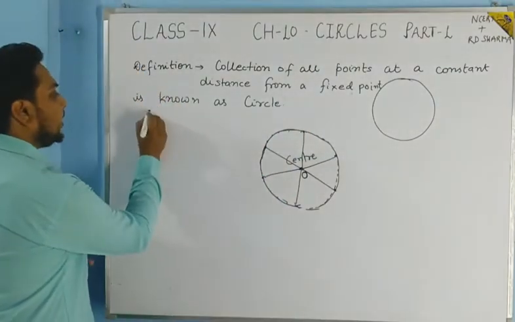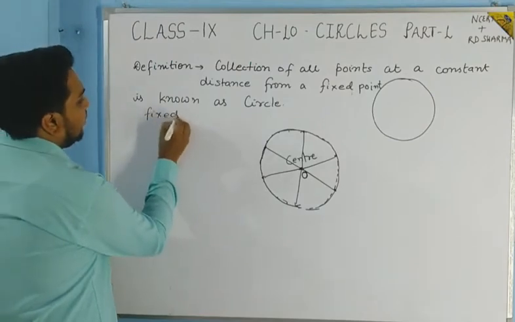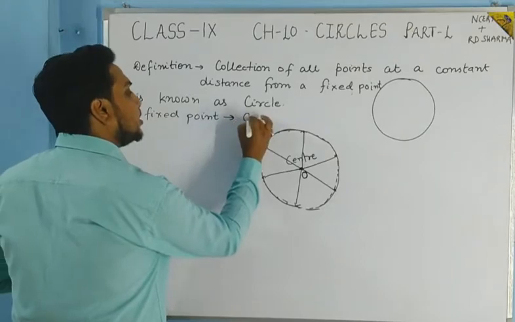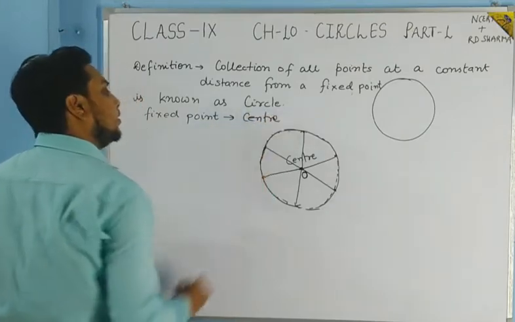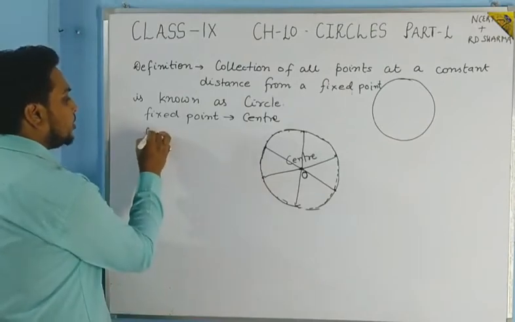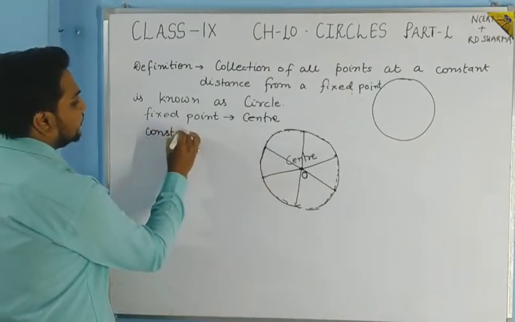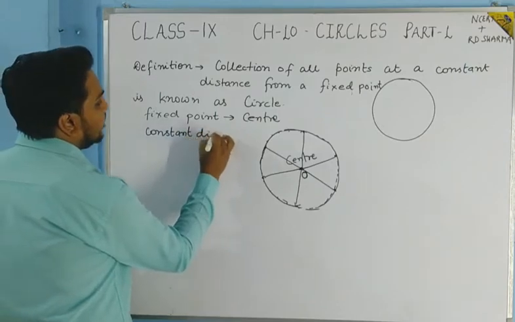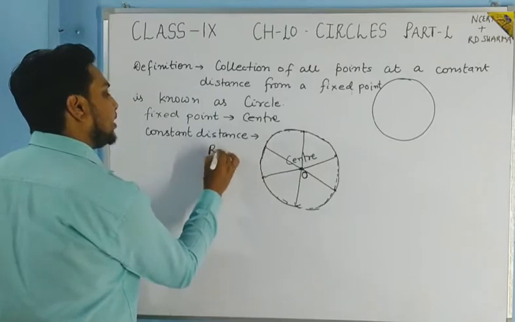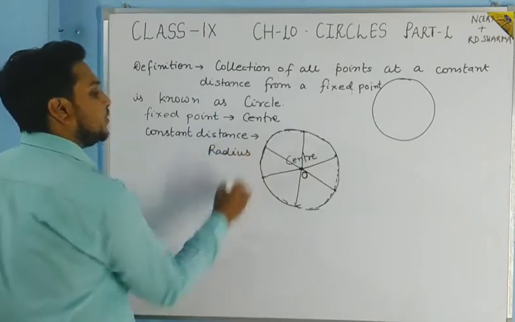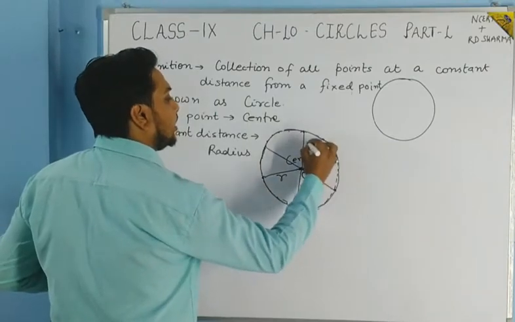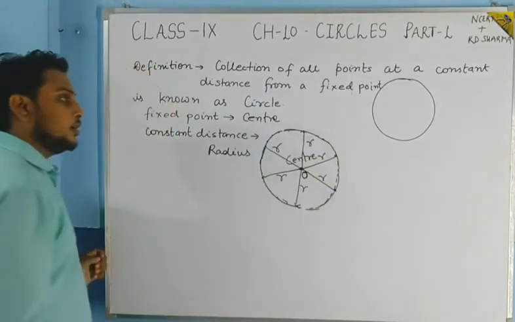The fixed point is known as the center of the circle, and the constant distance is known as the radius of the circle. This is the constant distance, so all are the radius of the circle.